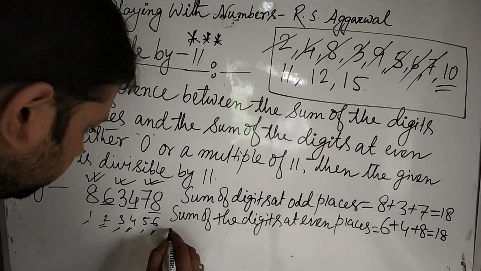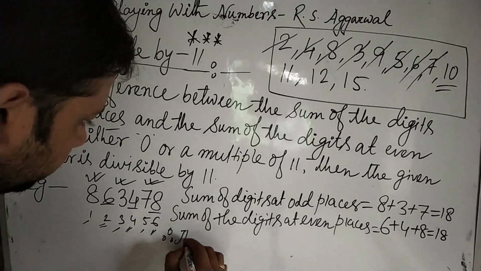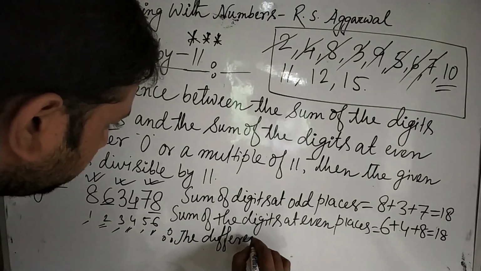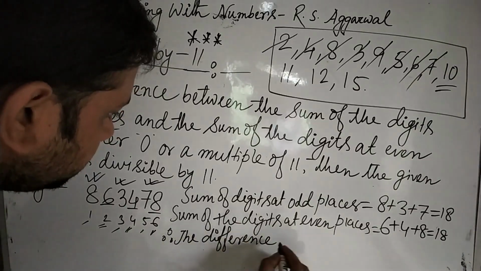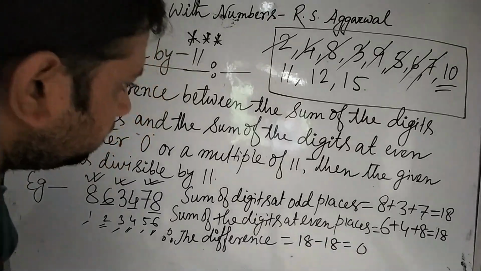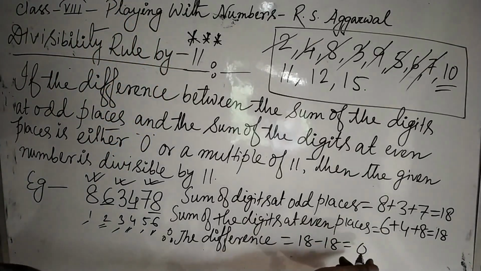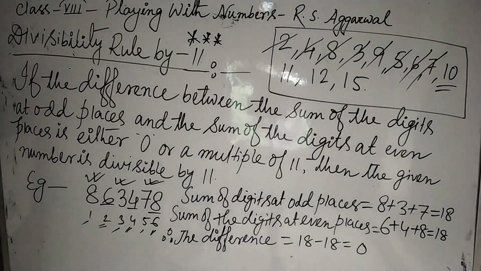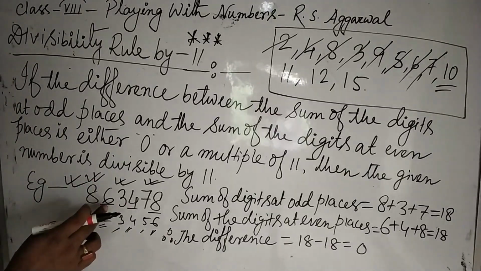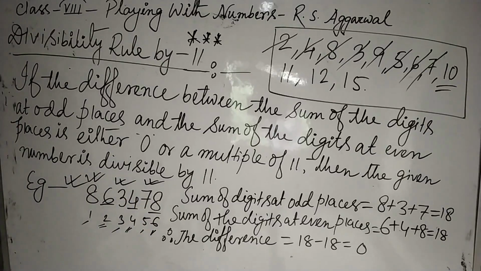Now the difference, therefore, is 18 minus 18, obviously, that is 0. So since the difference is 0, we can say that this whole number 8, 6, 3, 4, 7, 8 will be divisible by 11.